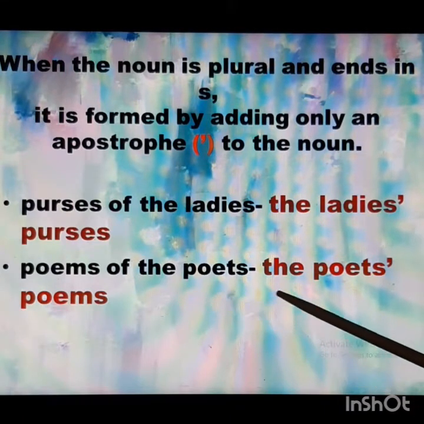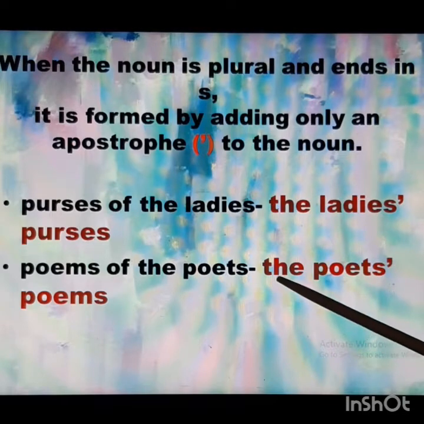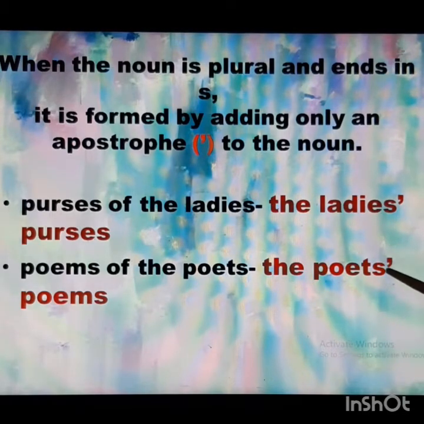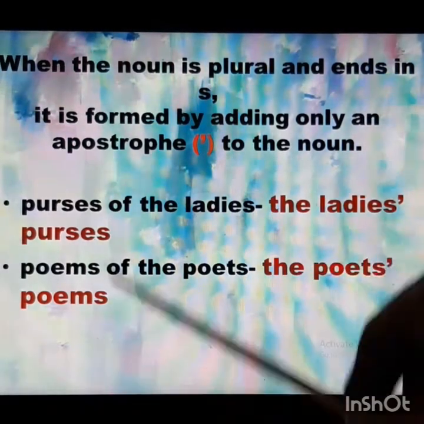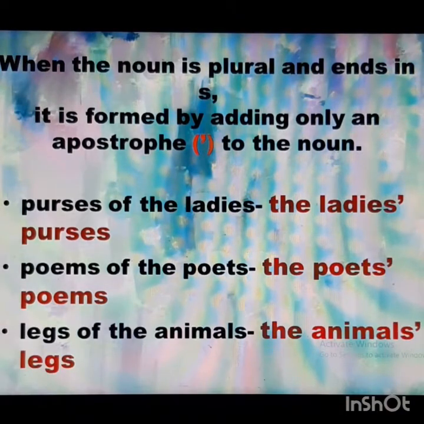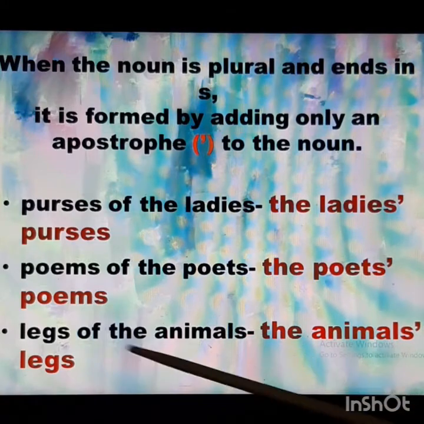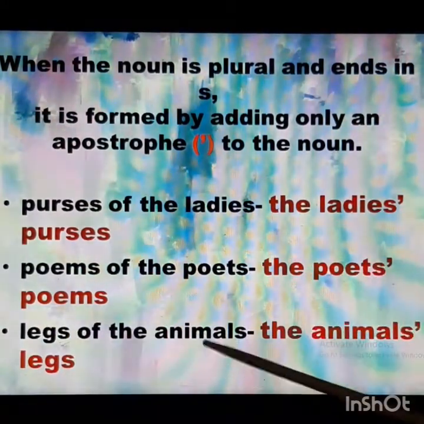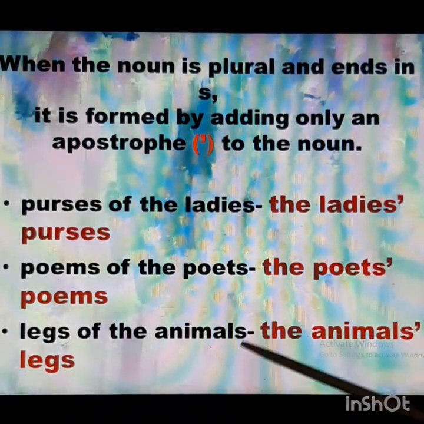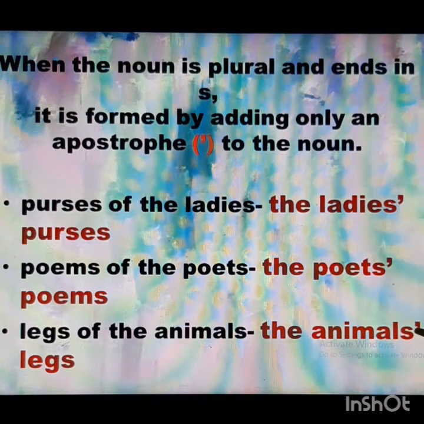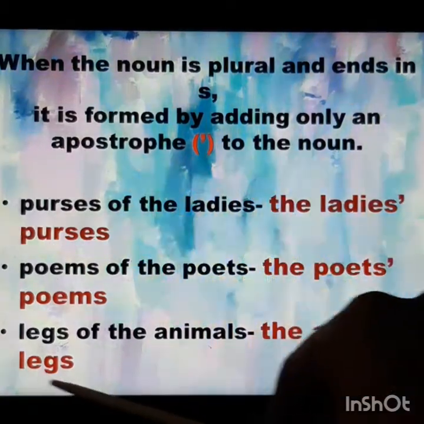Here also poets ends with s, so I'm going to write the poets' poems. Next, legs of the animals. Now these legs belong to animals and animals ends in s, so I'm going to write animals' legs.